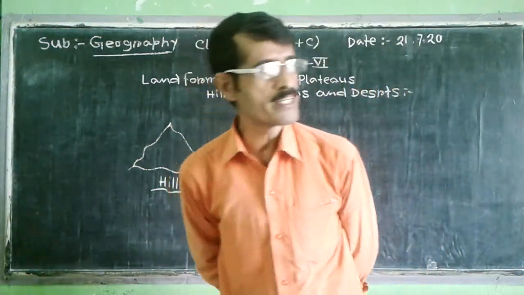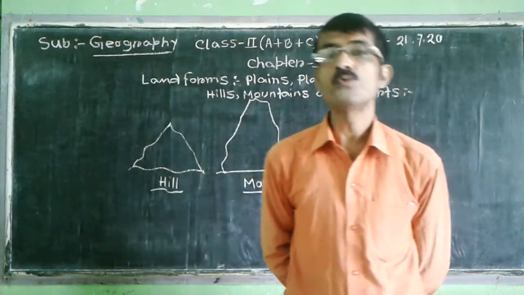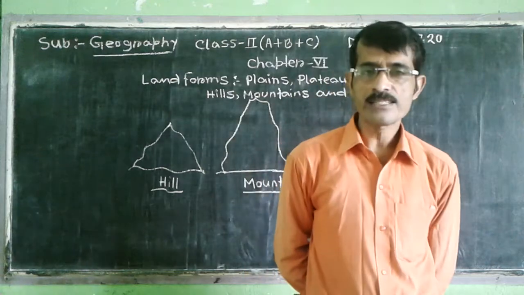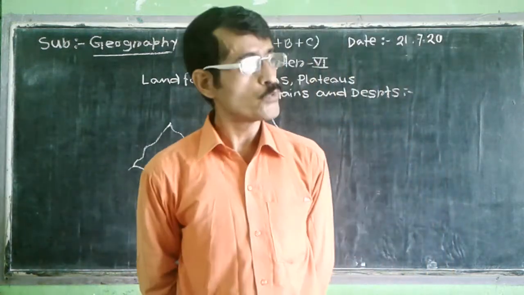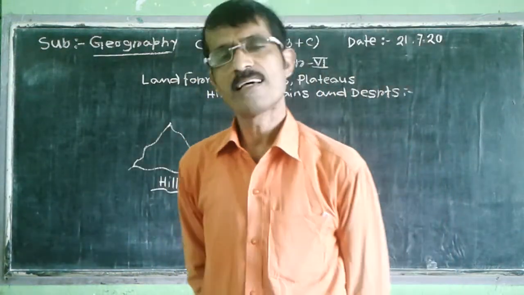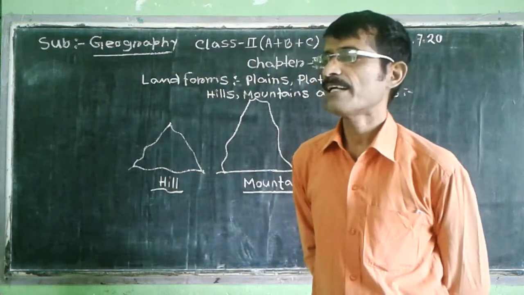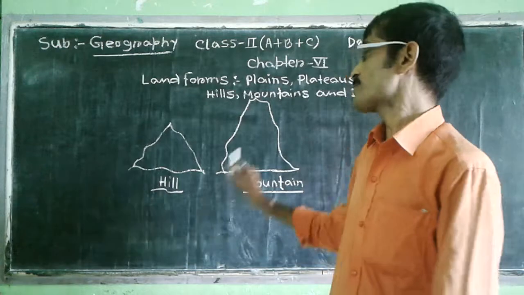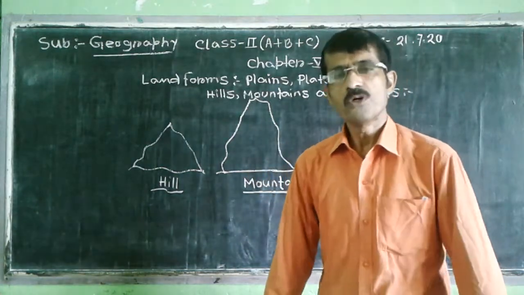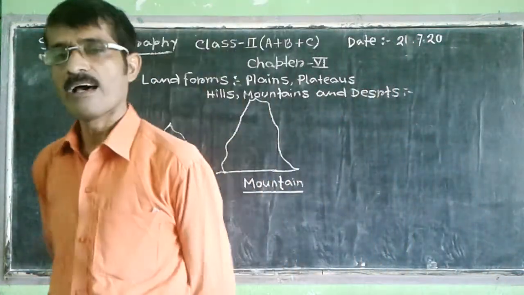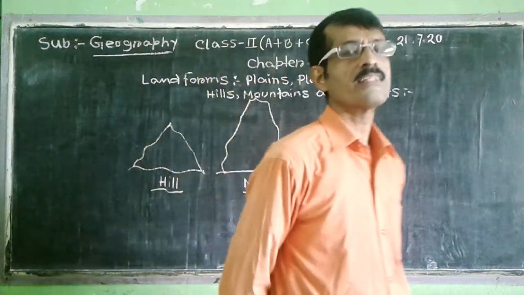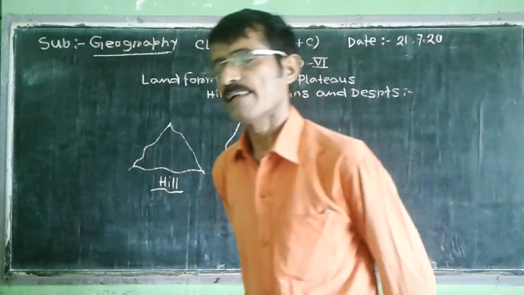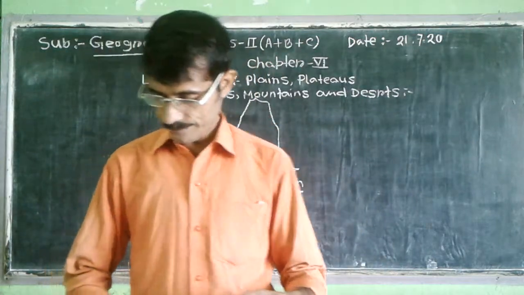Give two examples of hills: Ayodhya Hills, Rajmohan Hills, Parasnath Hills, Shushunia Hills, etc. And give two examples of mountains: the Himalayas, the Alps, the Andes, the Satpura, etc. All of these are examples of mountains.